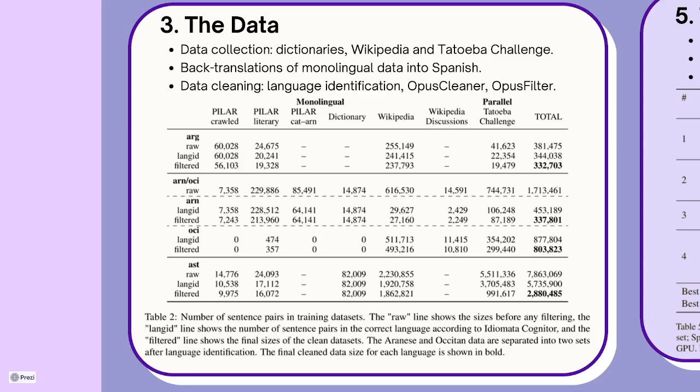Now, if we focus on the table, we can see the amount of monolingual and parallel sentences that we have for each language. As mentioned before, Aranese is a variant of Occitan, so after applying the language identifier, we split these two languages into Aranese and Occitan separately. In the final column, we can see the total amount of sentences available per language, and we can see that for Aragonese and Aranese we have much less data than Occitan, and then the most amount of data we have is for Asturian. The final size of the corpus that we use for our models is 4.3 million sentences.